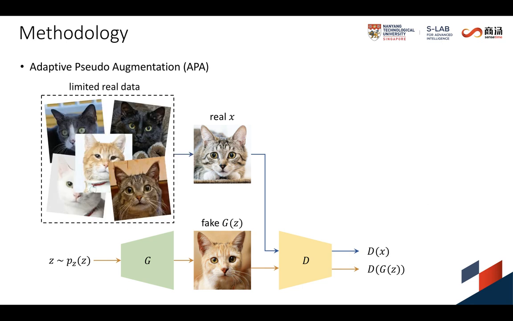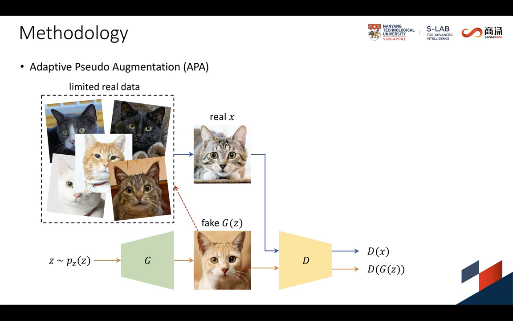When the training only has access to a limited amount of data, one would observe that D turns out to be overly confident and hardly makes any mistake, causing its feedback to G to become meaningless. We found that the generator itself naturally possesses the capability to counteract discriminator overfitting.